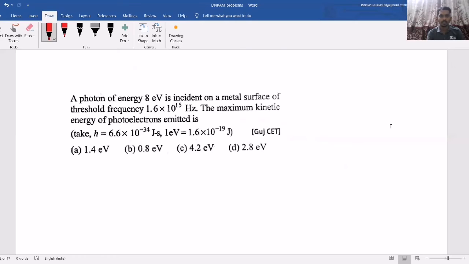Now here we look at the question. The photon energy given and frequency they have given.